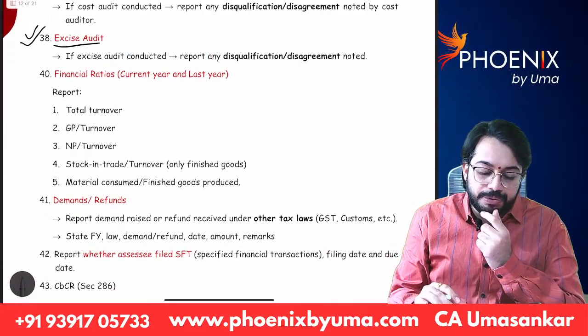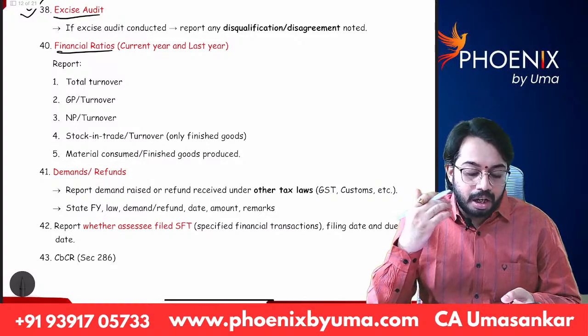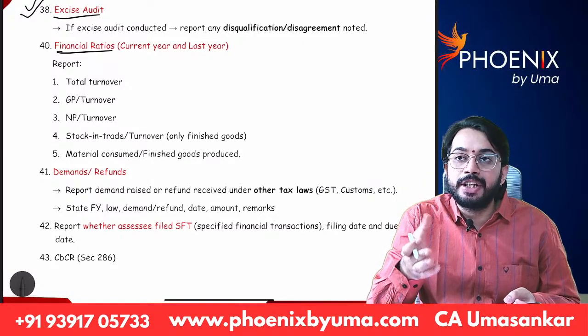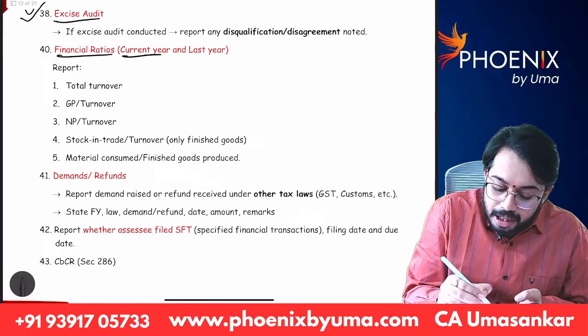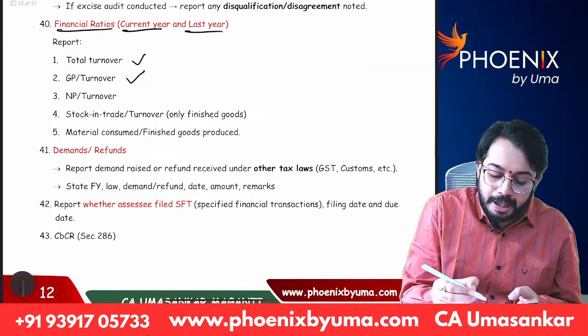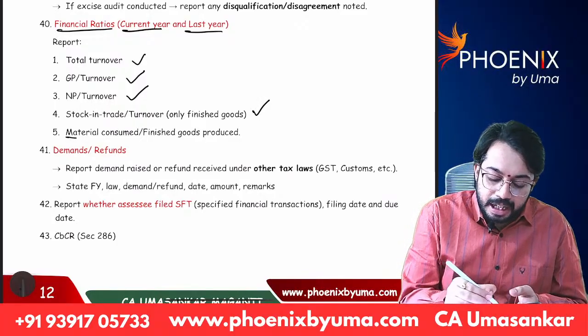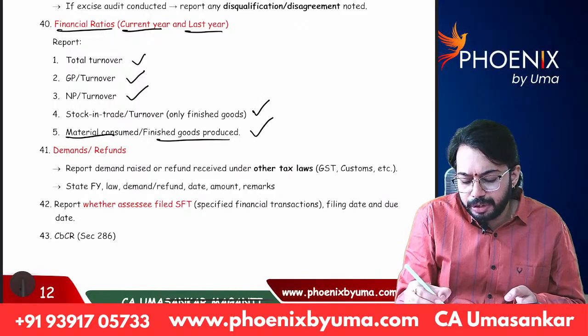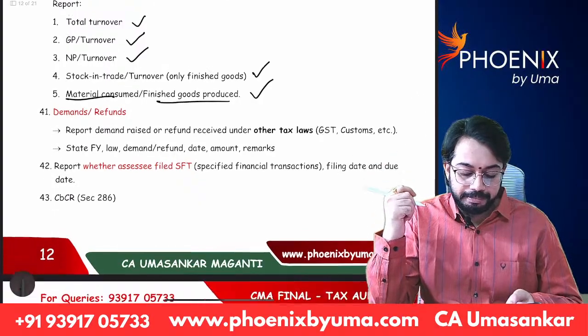Next, under clause 40, we need to give financial ratios. We need to give the gross profit ratio and net profit ratio for the current year as well as for the previous year. You can see ratios for the current year and last year: total turnover, GP ratio, NP ratio, stock in trade by turnover, materials consumed, finished goods produced. All this information is required to be given in clause 40.